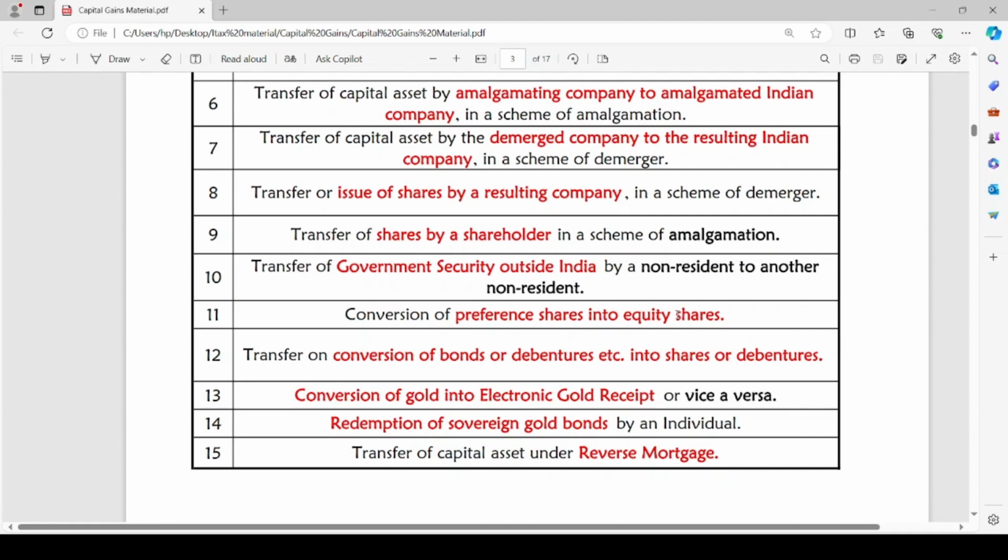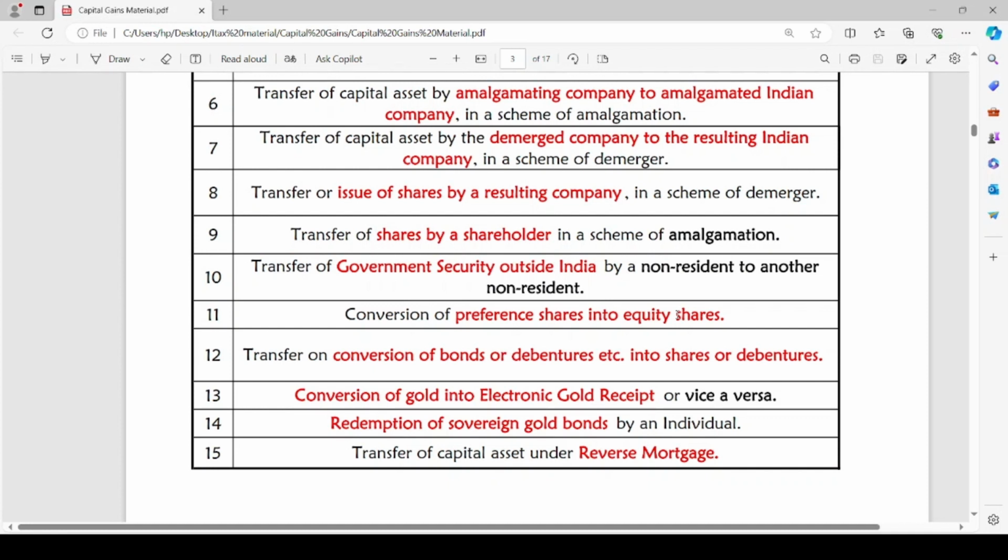Coming to the 11th point, conversion of preference shares into equity shares. Transfer on conversion of bonds or debentures into shares or debentures. Conversion of gold into electronic gold receipt or vice versa. Redemption of sovereign gold bonds by an individual. Transfer of capital asset under reverse mortgage. Here, the asset is being converted into a new form.